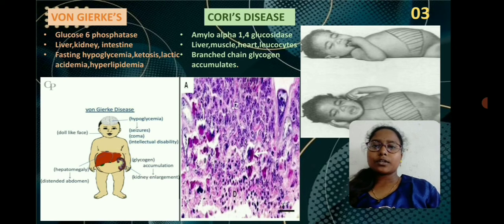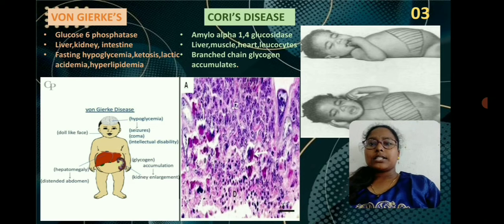As there is no debranching, the glycogen accumulates in the body, mainly in the liver, muscle, heart and leukocytes. The branched chain glycogen will be accumulated all over the tissues, such as these affected organs. It also leads to an enlarged liver, which affects the liver functions also.